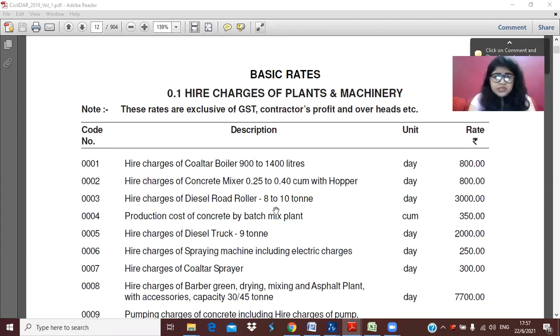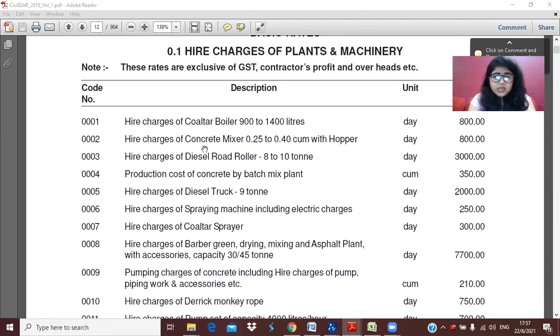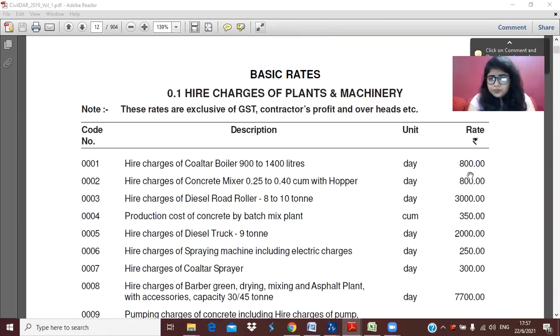All these machines that we generally use in our construction are given here, with the rates also. These are the current rates, and you can get the unit from here.